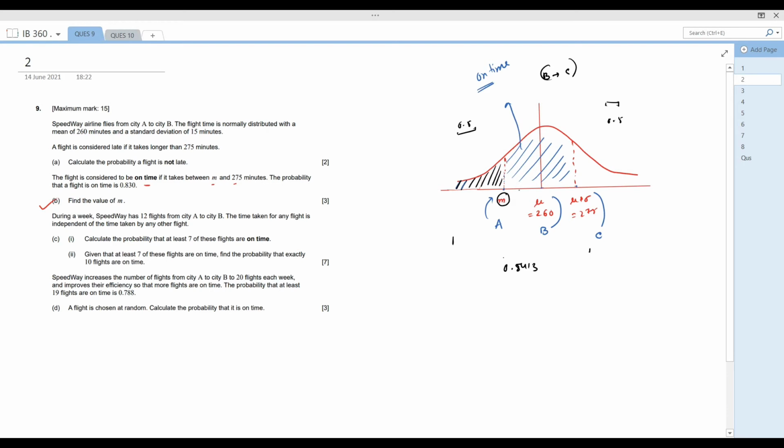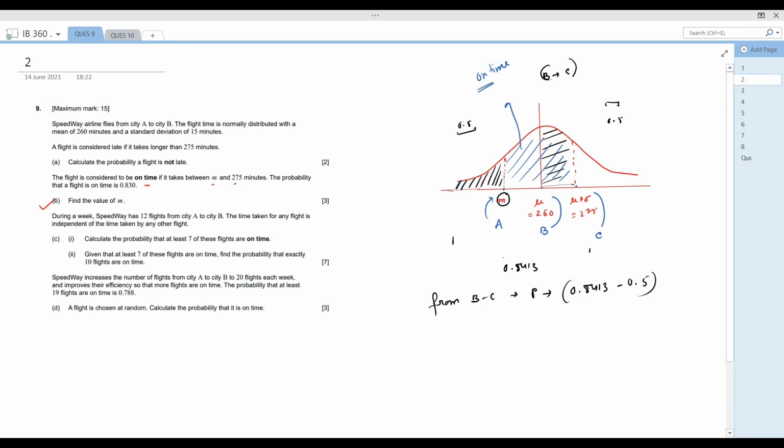Now we need to find out this area, this probability. The probability from B to C is 0.8413 minus 0.5, because the complete probability is 0.8413 and this area is 0.5.